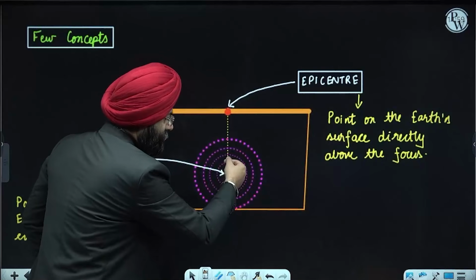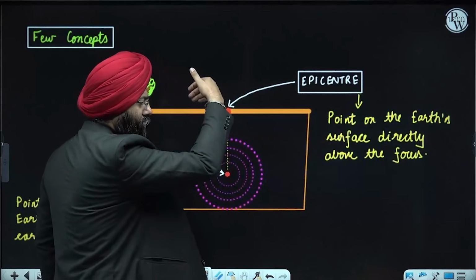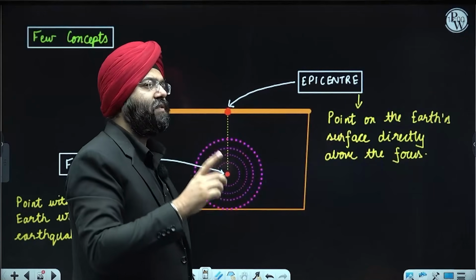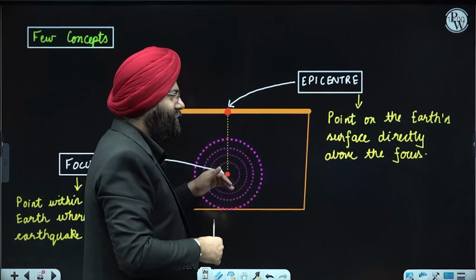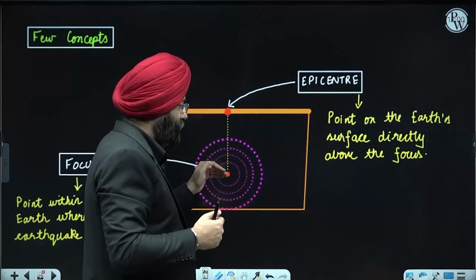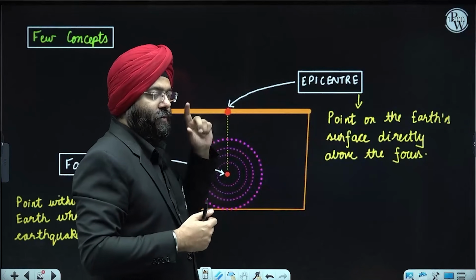If the focus is, let us say, a lot of kilometers below, or the depth increases, the damage caused at the epicenter will be less. If the focus is closer to the surface, greater will be the damage, because again, it takes time for the energy to be transferred. What did you understand?